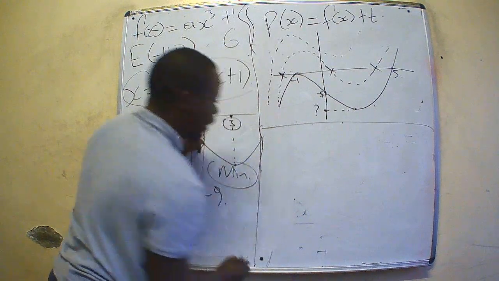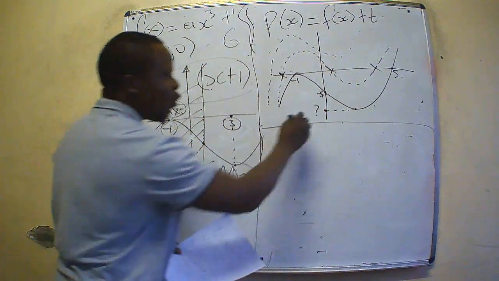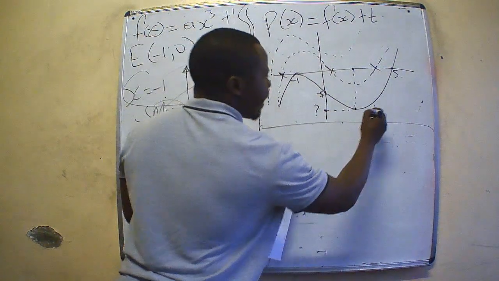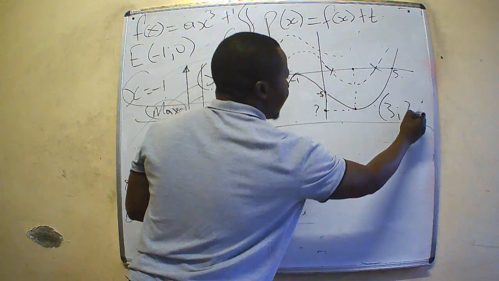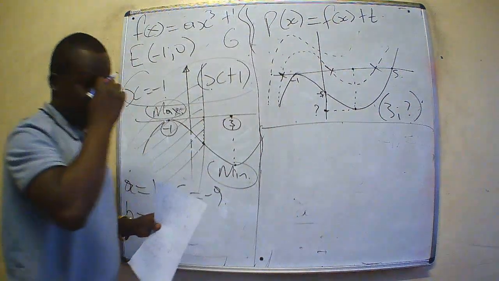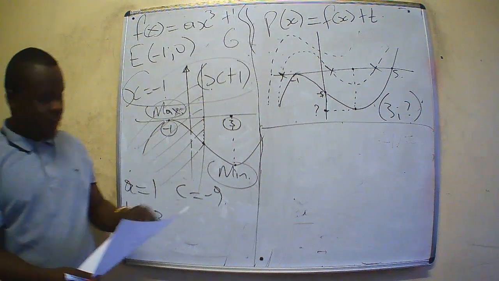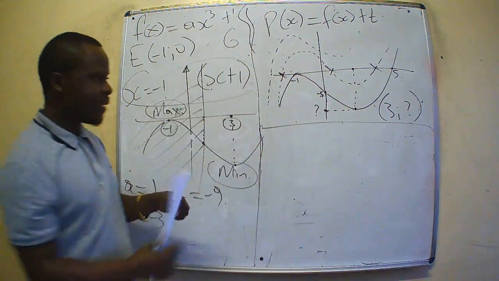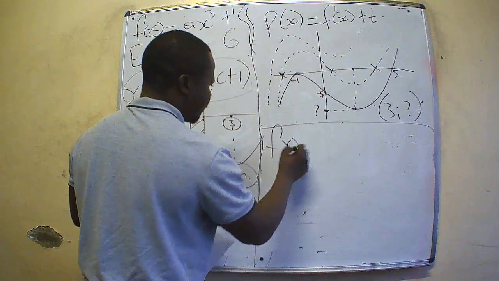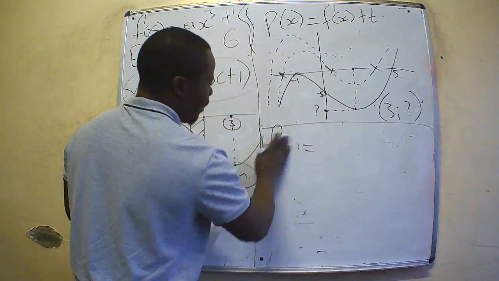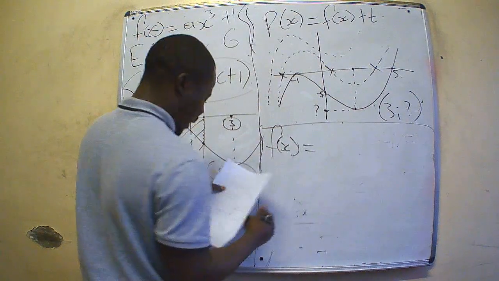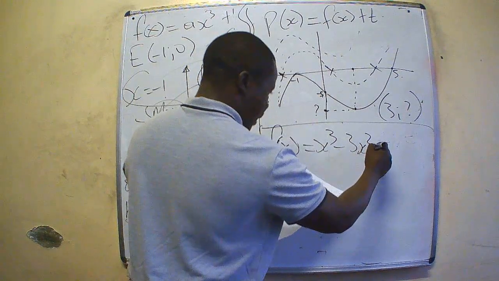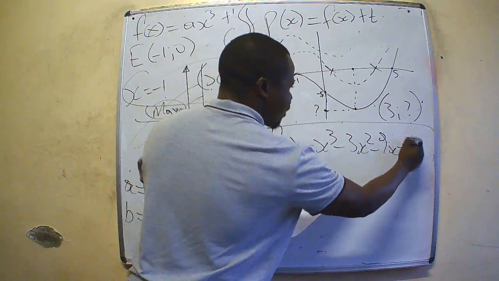So we need to understand how we get the value of y at this turning point. What we know so far at this turning point is that the x value is 3, but the y value we don't know. So what do we do next? We substitute the x value at this turning point into the original to find that. Let us do that. F of x was equal to x cubed minus 3x squared minus 9x minus 5.